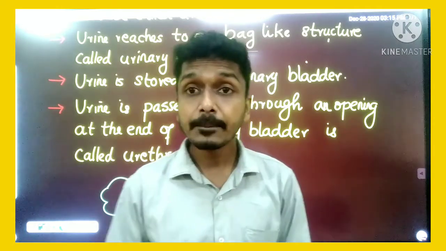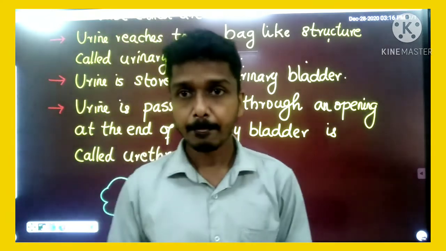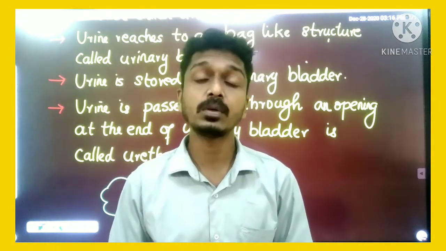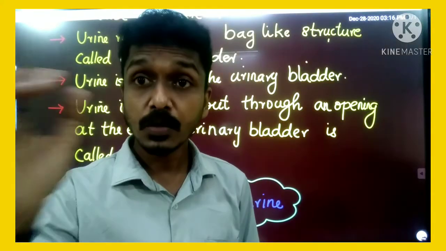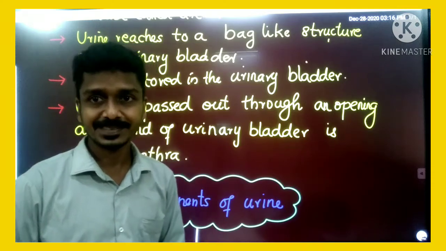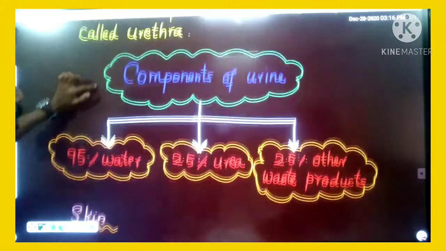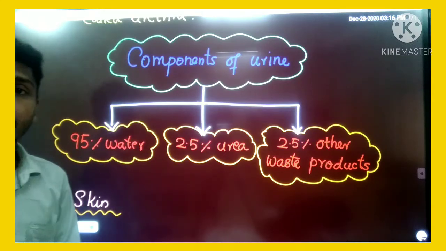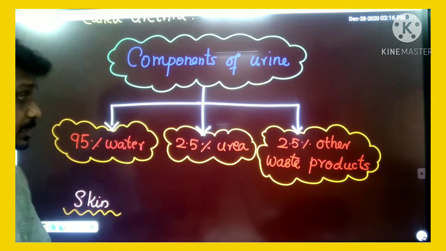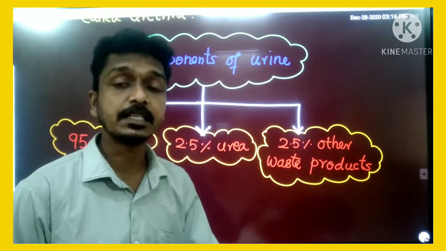So these are the points which help us to learn about the formation of urine and removal of wastes with the help of urine from our body. Clear? That urine has many components. Components of urine: urine contains 95% of water, 2.5% of urea and 2.5% of other waste products.